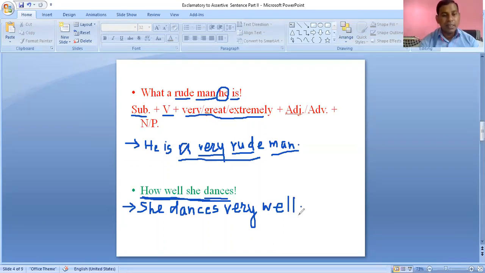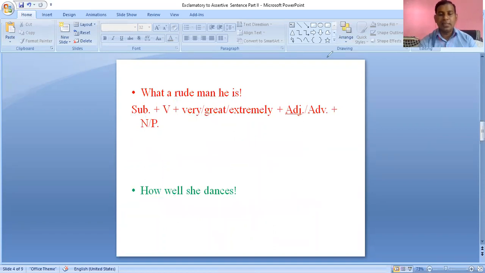So we have converted it in this way: she dances very well. In this way we have converted that particular sentence. I hope everyone is getting it and understands. So we will move towards our next sentences.